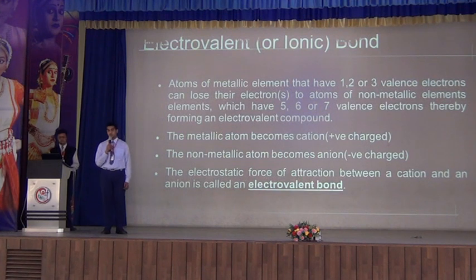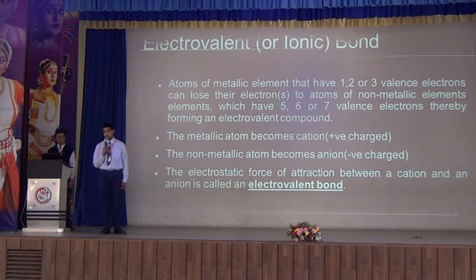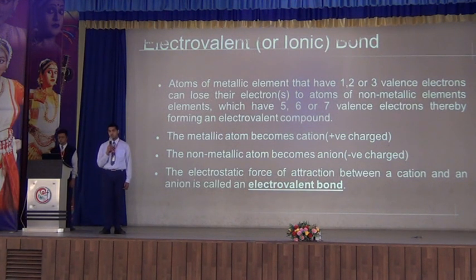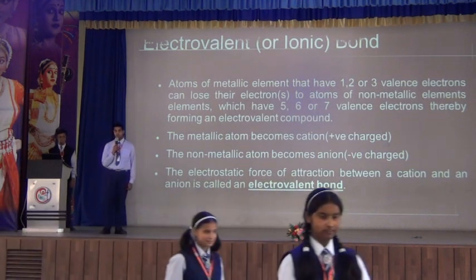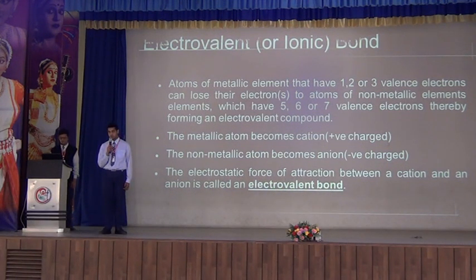There are some properties of electrocovalent compounds. These are the compounds which are formed by losing and gaining of the electrons between the atoms. Firstly, these compounds are formed of ions, so they are good conductors of electricity in the aqueous state. Electrocovalent bond is a force of attraction that is somewhat stronger than other forces of attraction. And so I can say that the electrocovalent compounds are generally hard solids.